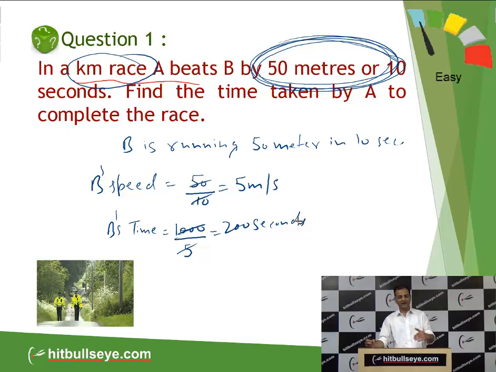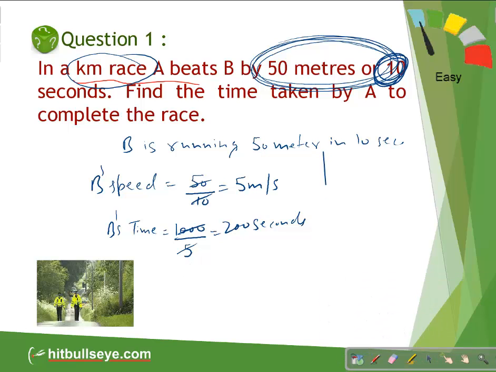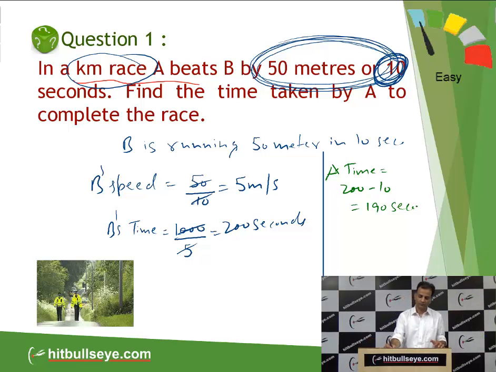So what is the time taken by A? Because A has given a start of 10 second, A will take how much time? A's time is equal to 200 minus 10, which will be 190 seconds. So what we have done, students, in this question, is this basic thing: A can give B a start of 50 meter or 10 second. Is it clear to everyone, students? Now move to the next question.